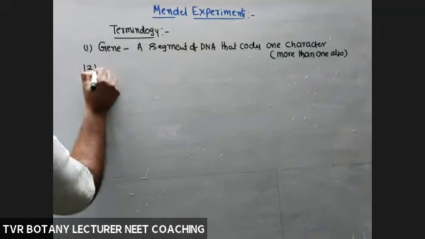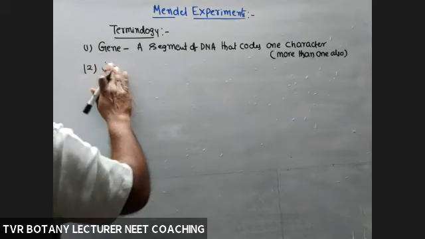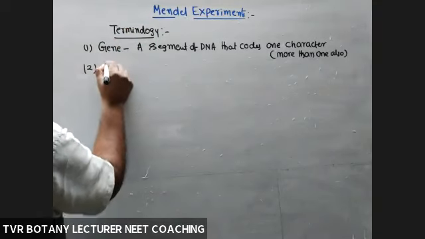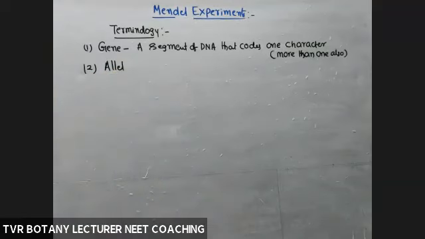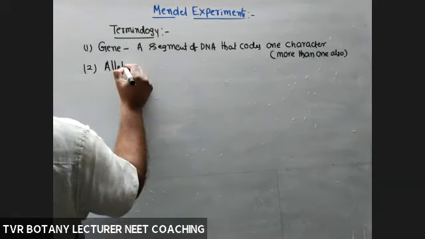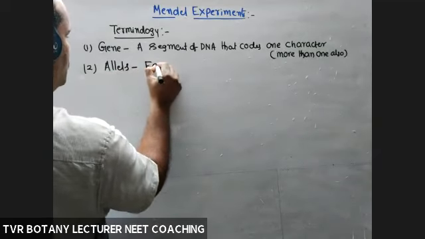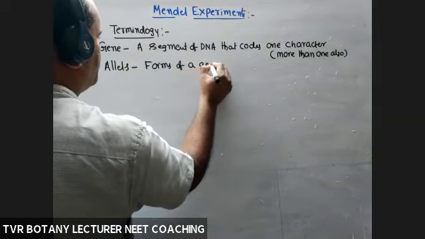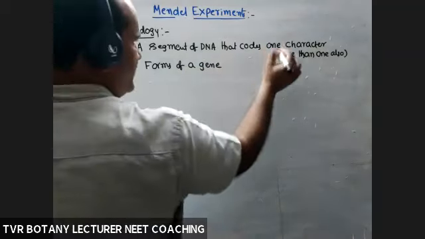According to Mendel, gene is with forms, various forms. What are they? They are called as alleles. What is allele? Forms of a gene. So this is according to Mendel only.